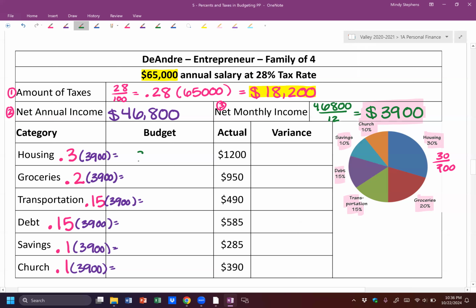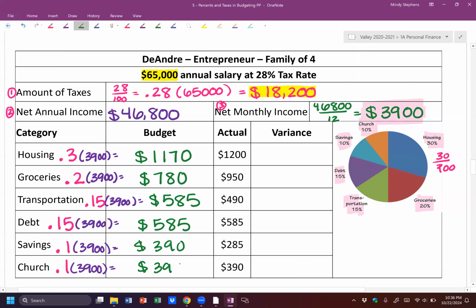So I'm going to give you all these numbers. So I have $1,170. Groceries is $780. Transportation is $585. And debt's going to be the same because it's the same percent. And savings is $390, which is going to be the same for church because it is also the same.